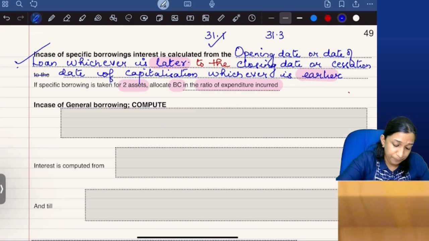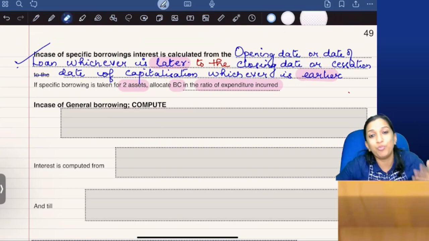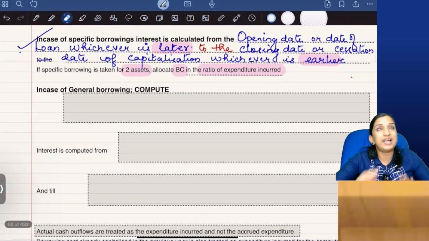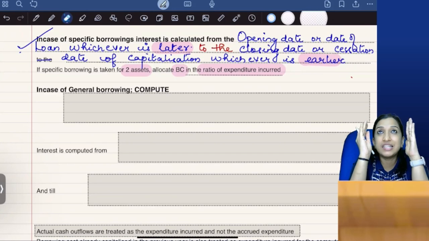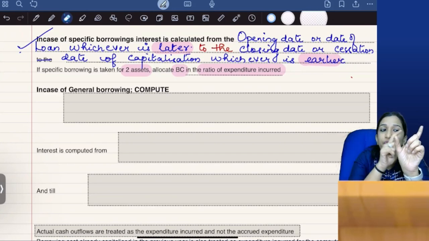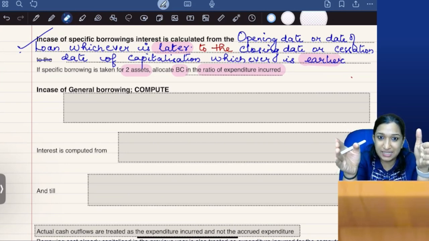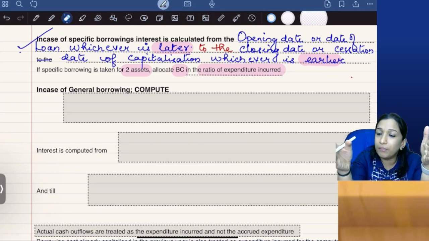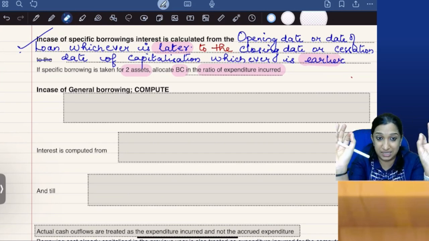Guys, are you okay? No, I am not okay. Okay, then let's try more questions. That's with regard to specific borrowing, nothing more. If there is a specific borrowing, compute actual interest. Actual interest means from the date of loan to the date of cessation of borrowing cost capitalization, minus any interest income received. That's it.